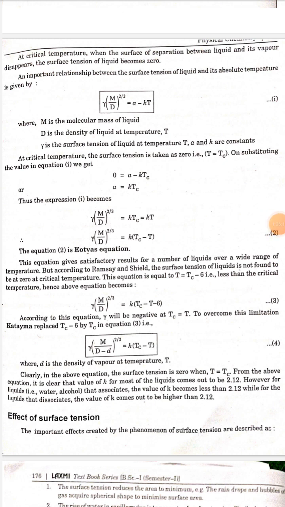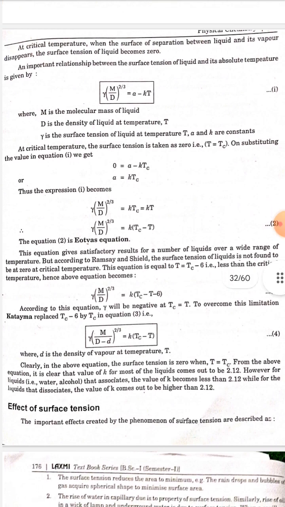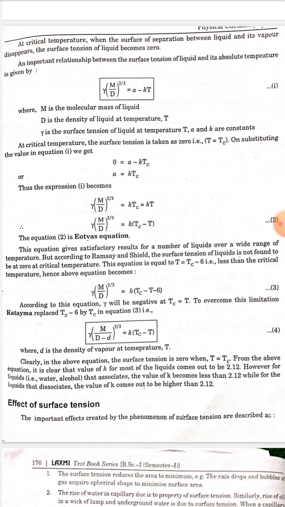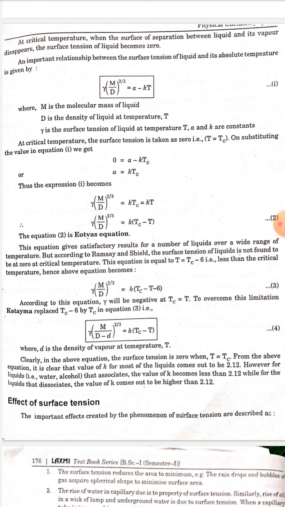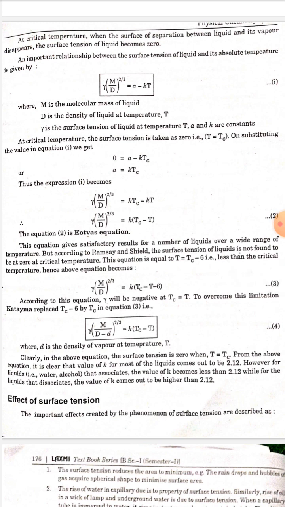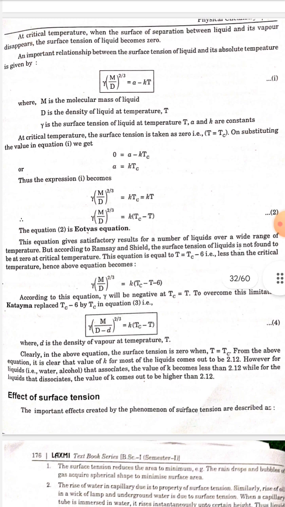To overcome this limitation, replace Tc minus 6 by Tc in equation 3, that is gamma (m/(D - d))^(2/3) = K(Tc - T), where D is the density of vapor at temperature T. Clearly, in the above equation, the surface tension is 0 when T is equal to Tc.